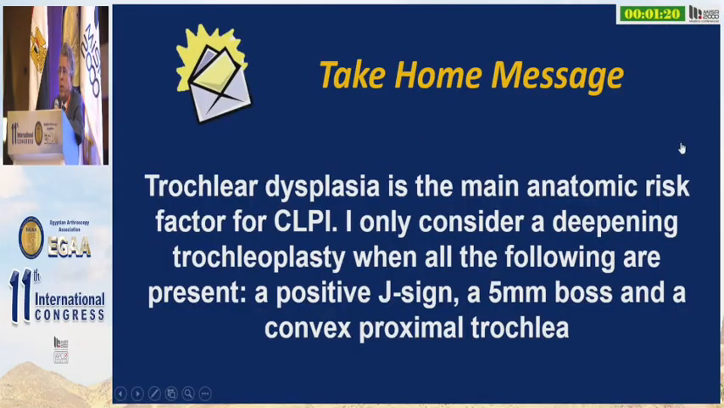In conclusion, trochlear dysplasia is the main anatomic risk factor for CLPI. I only consider a deepening trochleoplasty when all the following are present: a positive J sign, a 5 mm bump, and a convex proximal trochlea.